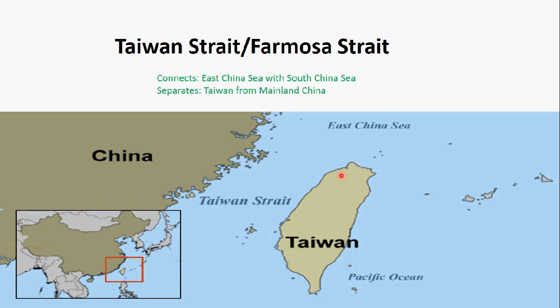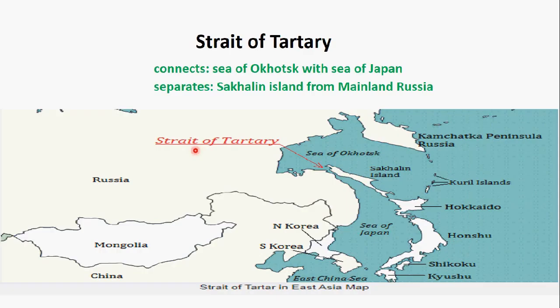Another strait is the Taiwan Strait or Formosa Strait. It connects the East China Sea with the South China Sea. So the East China Sea and the South China Sea are connected by a small channel known as the Taiwan Strait. It separates Taiwan from mainland China. Here is Taiwan island, and on the other side is mainland China. So both are separated by the Taiwan Strait or Formosa Strait.